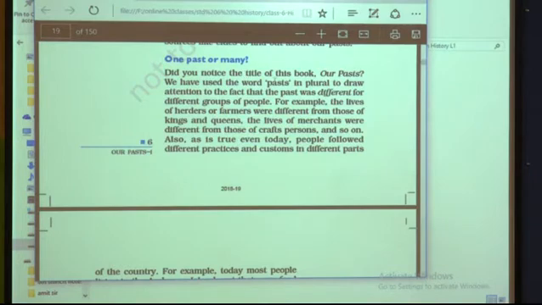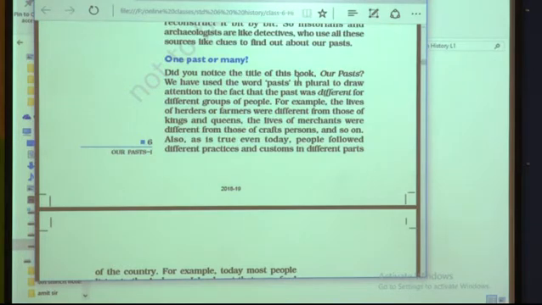Now the next topic is one past or many. Did you notice the title of our book, children? What is written? Past or pasts? It is written as Our Pasts. So we have used the word past in plural. Why? To draw attention to the fact that the past was different for different groups of people.